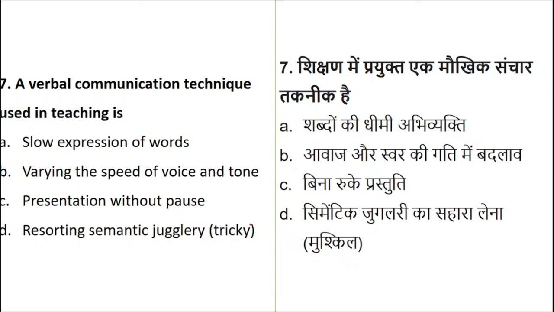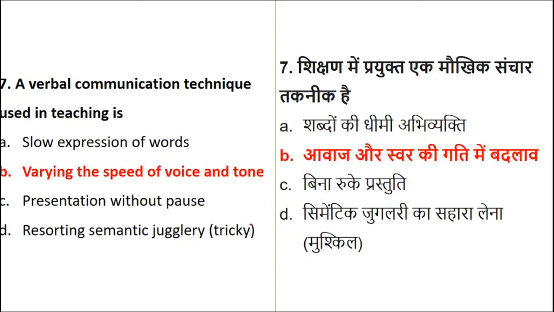Create this confusion, I meant to say clear your doubts. No problem, because here we have a scope of clearing your confusion. In the examination, we won't have the scope. Okay, so let's see what is the right answer. The right answer is option number B.